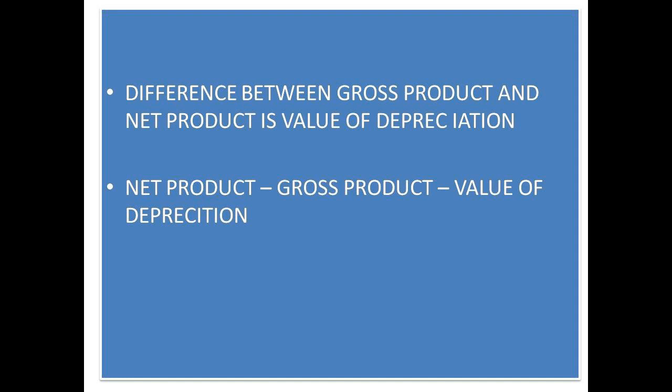So depreciation makes the difference between gross domestic product and net domestic product. So if you want to get net domestic product from gross domestic product, you need to deduct the value of depreciation. Similarly, from gross national product, if you want to get net national product, you need to subtract the value of depreciation. So gross and net difference is the value of depreciation.